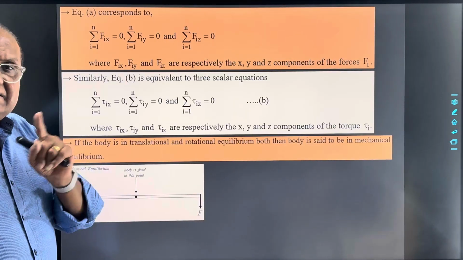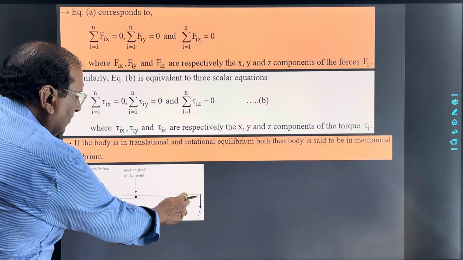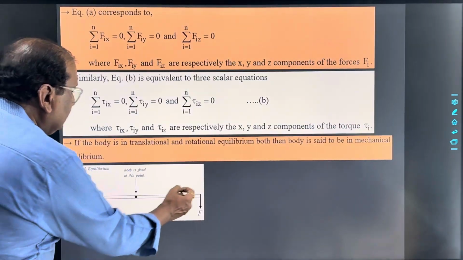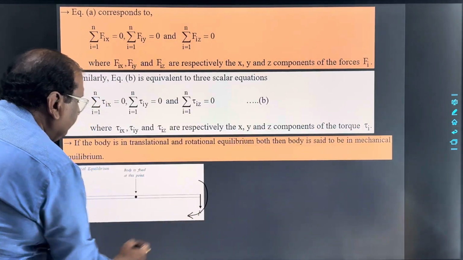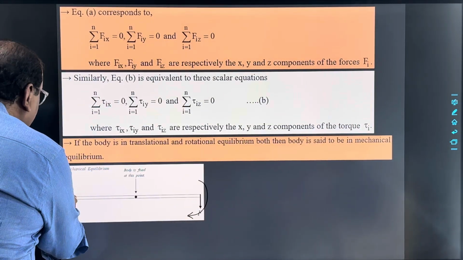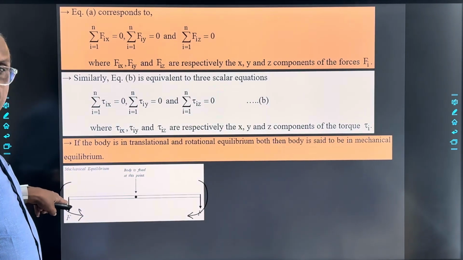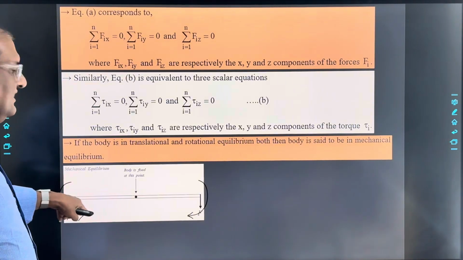Okay, so that is in translational equilibrium. Now under the effect of this force, the torque acts on the body, which will try to rotate the body in this direction. But the same torque, in the opposite direction, will be produced by this particular force, which tries to rotate the body in this direction.